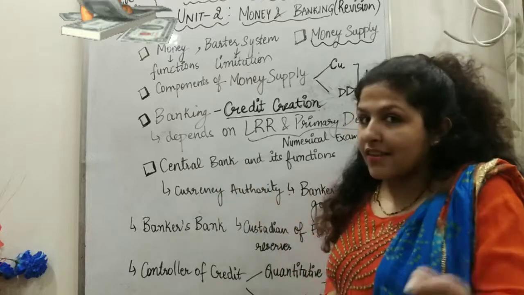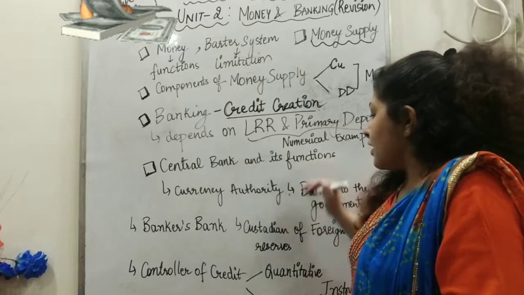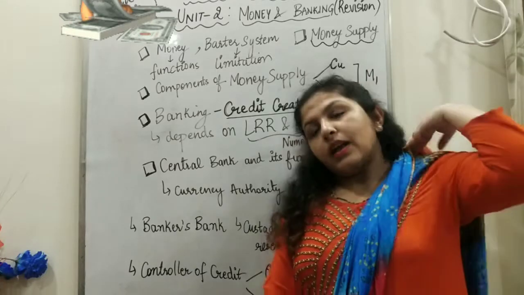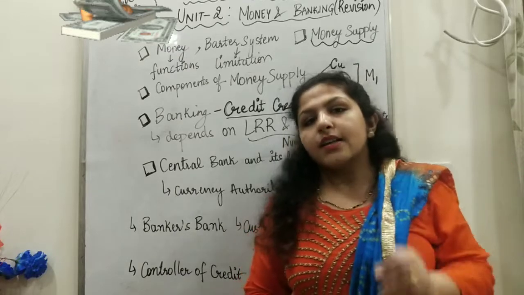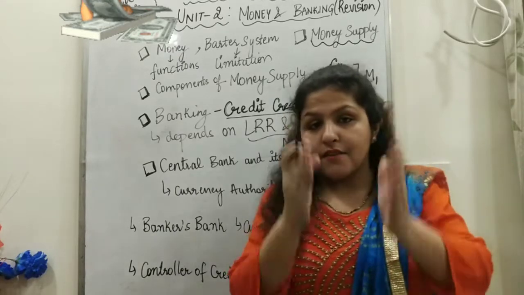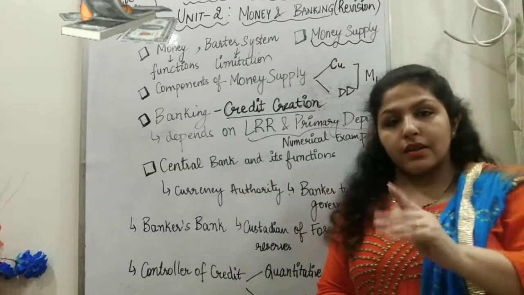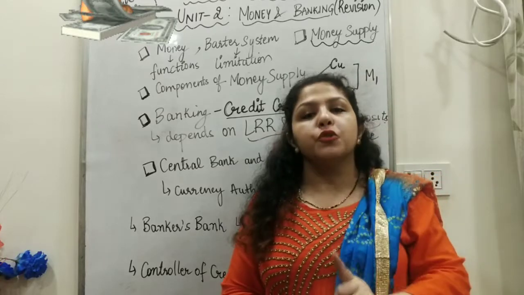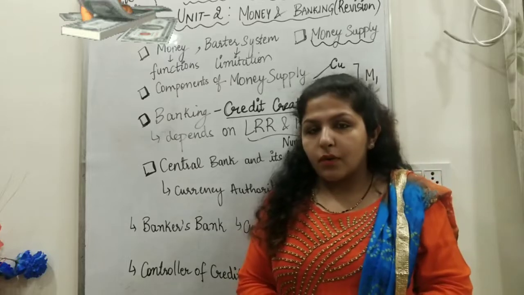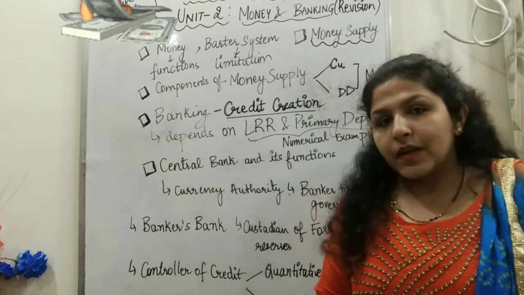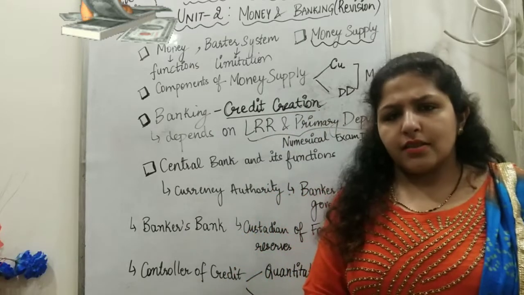Then we understood who is the central bank of the country, RBI, and nationalization happened in 1969, and we understood the various functions of the central bank. Firstly, the central bank has the function of currency authority. Currency authority says that the central bank has the sole right of issuing the currency. Nobody else can issue the currency. One thing, the coins are issued by the Ministry of Finance, Government of India. Otherwise, all the currency is printed by RBI only. Why is it done? To maintain uniformity and public faith in the currency.